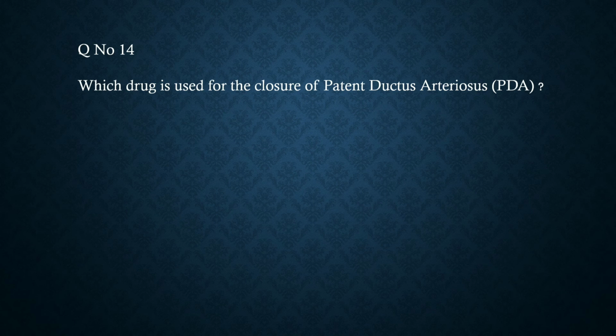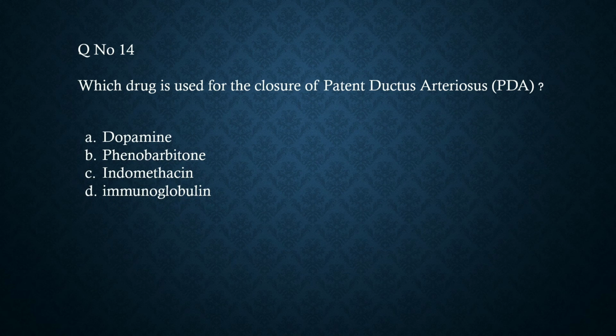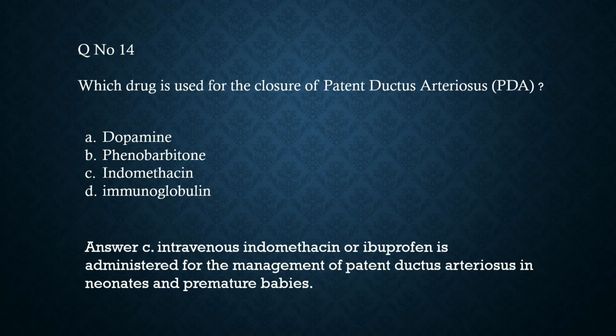Question number 14. Which drug is used for the closure of patent ductus arteriosus? A. Dopamine, B. Phenobarbital, C. Indomethacin, D. Immunoglobulin. Answer C. Indomethacin. Intravenous indomethacin or ibuprofen is administered for the management of patent ductus arteriosus in neonates and premature babies. Patent ductus arteriosus is the persistent vascular connection between the pulmonary artery and the aorta.